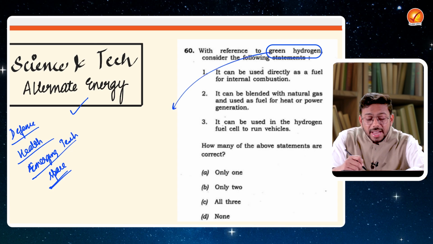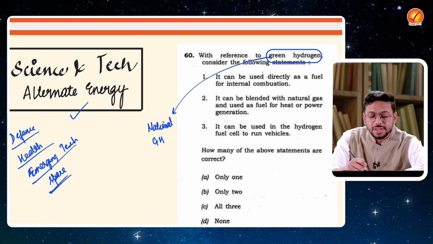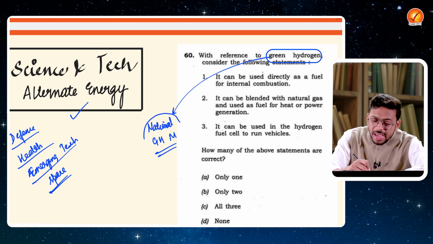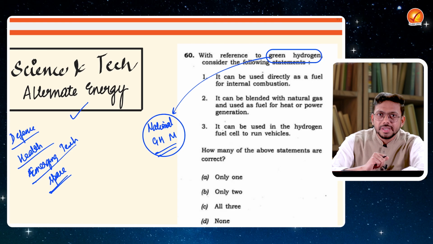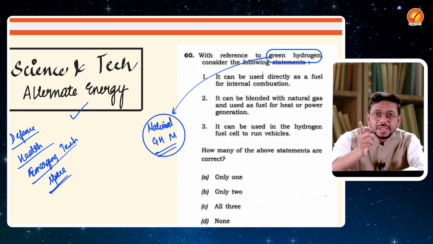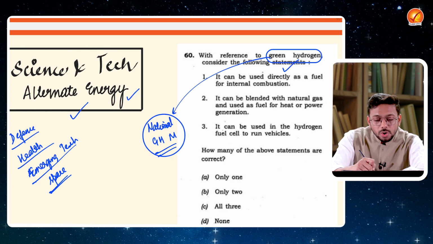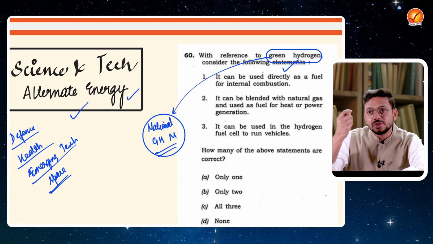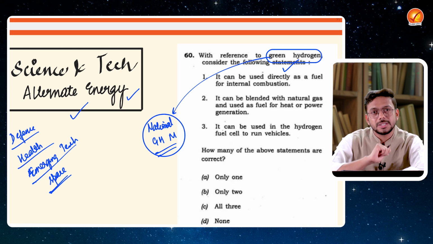Because the government has come up with this National Green Hydrogen Mission. Now, why am I telling you this particular thing? UPSC asks questions on topics in which the government is really interested, or which are very important from India's perspective. Green hydrogen is definitely an alternative energy source, right? India is trying to diversify its energy sources. Therefore, this question has been asked.